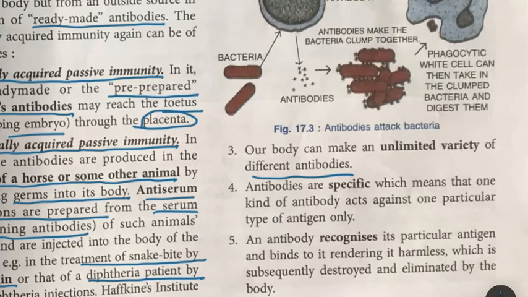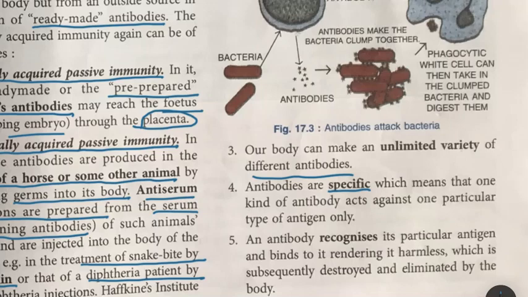Now antibodies are specific. That means one kind of antibody will act against only one particular type of antigen. That is, the antibody for measles will act only against measles. It cannot act against the germ which causes chickenpox or any other disease. Understood? So one type of antibody, they are specific, will act only on one type of antigen or germs.